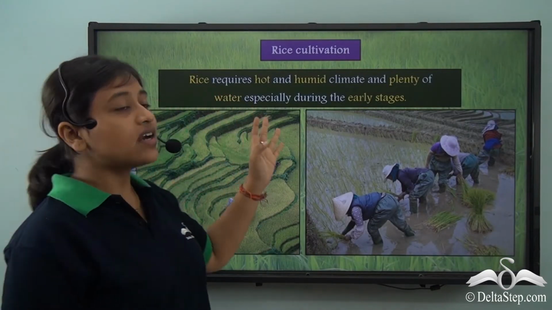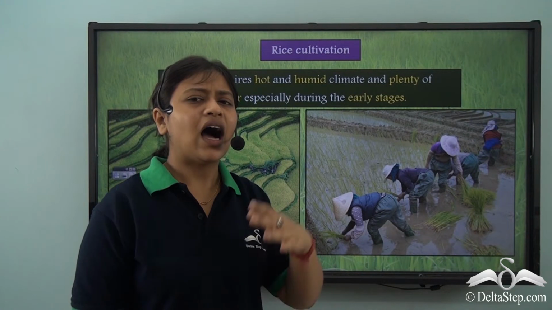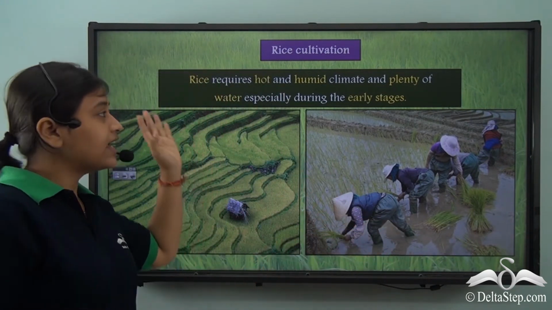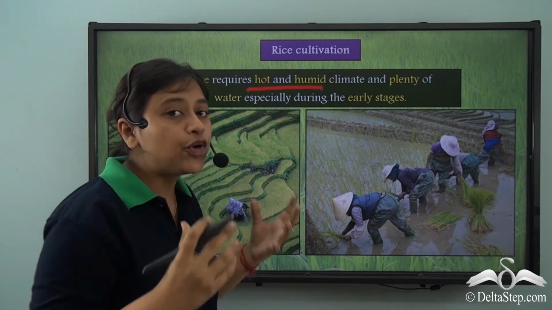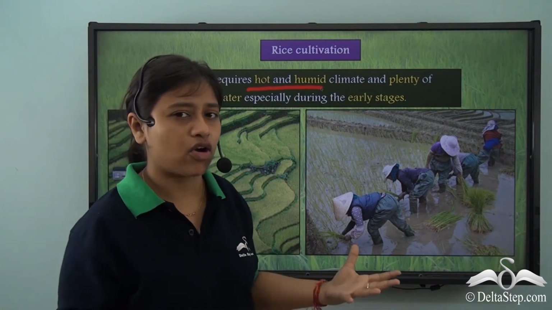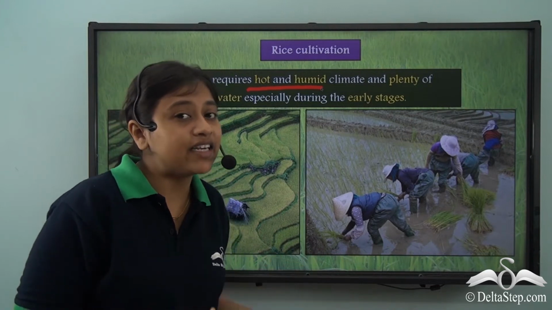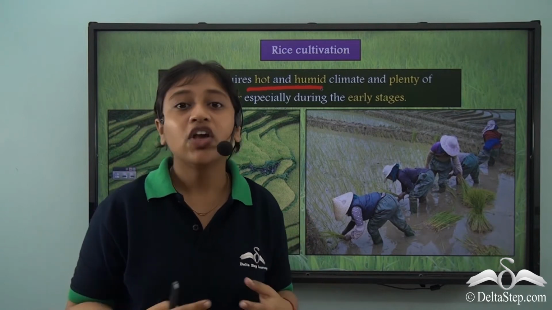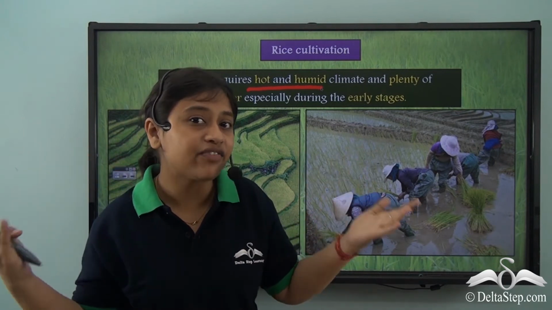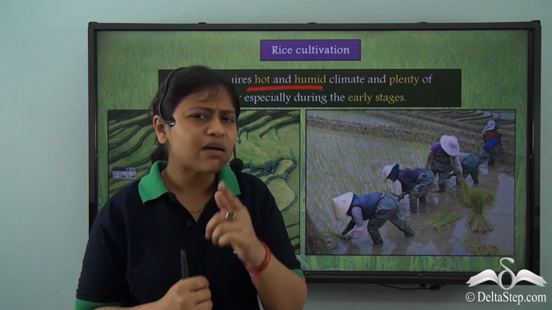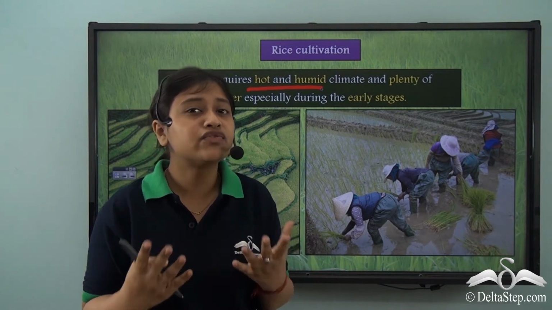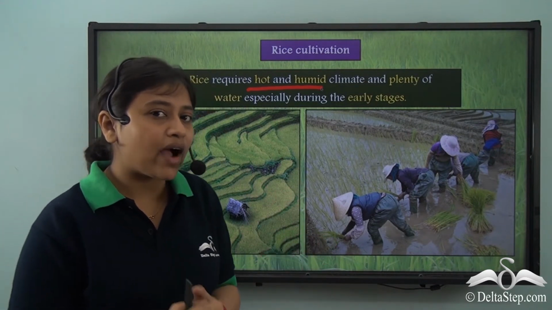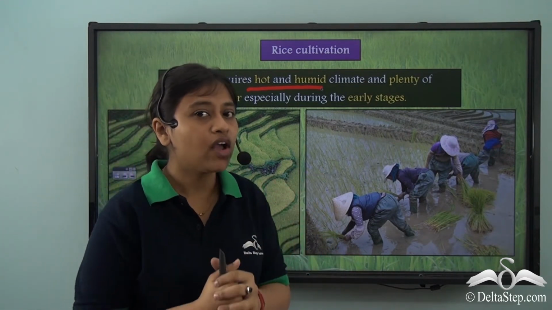So rice requires a hot and humid climate. Unlike wheat, which requires a cooler climate, rice requires a hot and humid climate with plenty of water, especially during its early stages. So if you have experienced a train journey, you must have noticed large green fields. What do you see? Some of the fields almost look like a swimming pool. That could be a rice field because rice requires plenty of water to grow healthy.